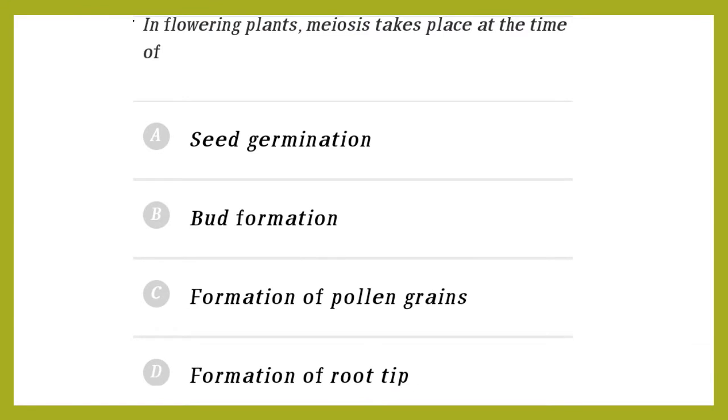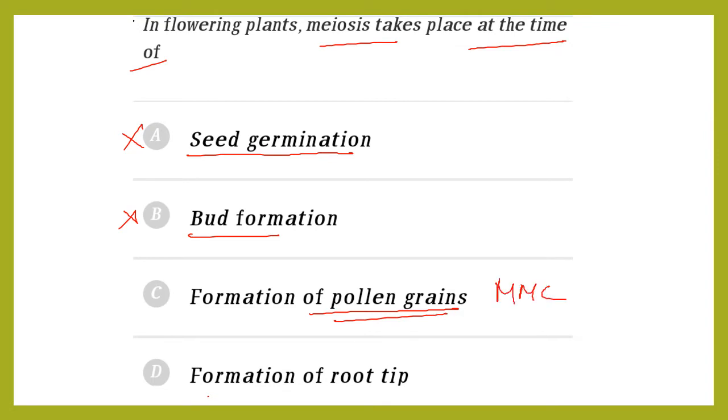Next, in flowering plants, meiosis takes place at the time of seed germination? Seed is formed after meiosis only, so this is not the option. Bud formation, no. Bud forms before the flower. Formation of pollen grain: pollen grain is formed after the microspore mother cell undergoes meiotic division. It forms a pollen grain. So this is true. Don't leave the other option, read it. Formation of root tip, no, this is not the answer. So this is the answer.